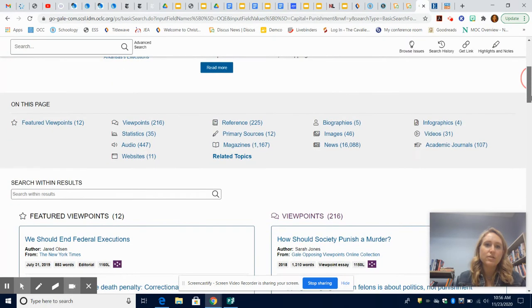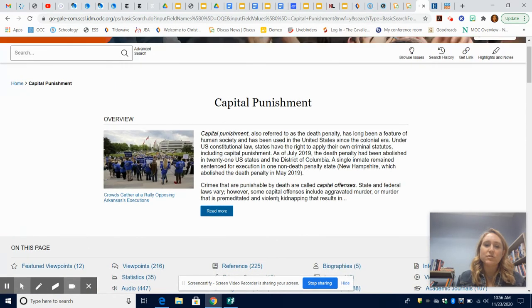And then your articles or your information, they're arranged by what type of source. So just don't forget that viewpoint sources are valid, but they are biased. So they are going to be arguing one point of view or another. If you want something more neutral, you want to look at the reference sources. Those are going to be like encyclopedias. And don't forget, you also have infographics and images and even primary sources. And this database works just like the other one.